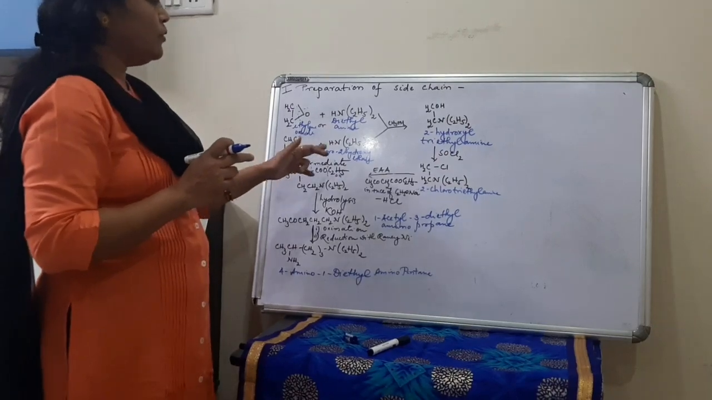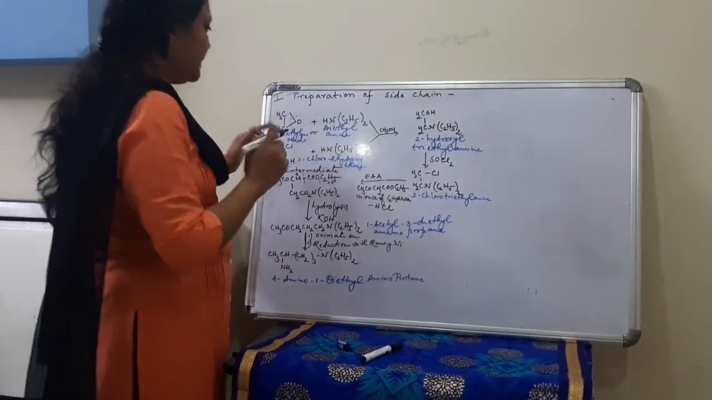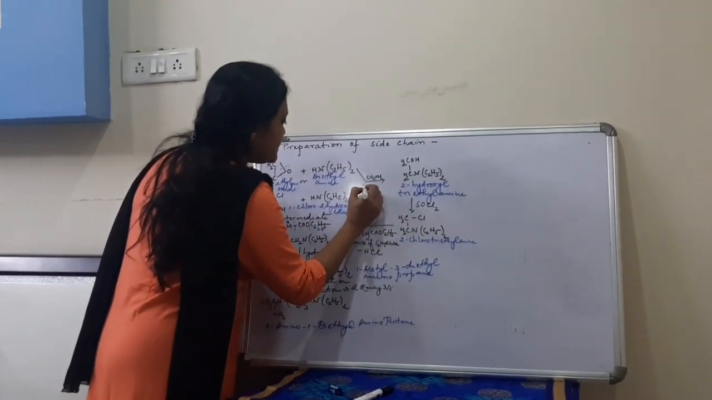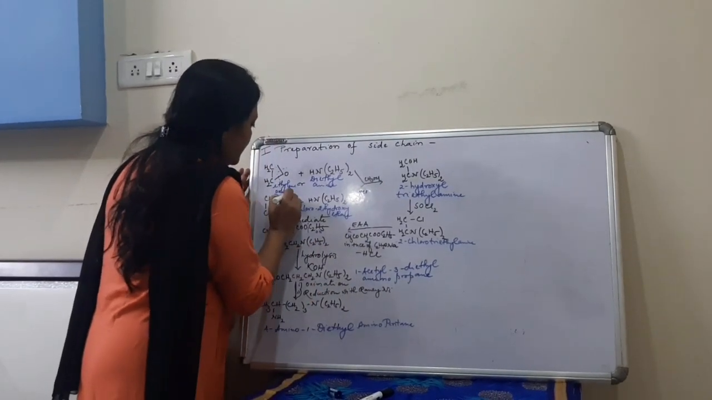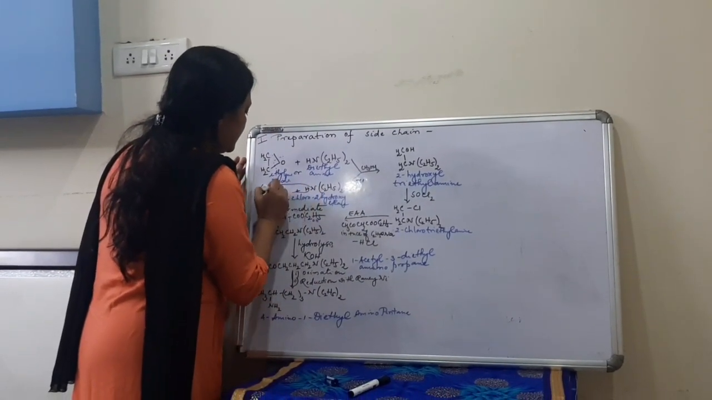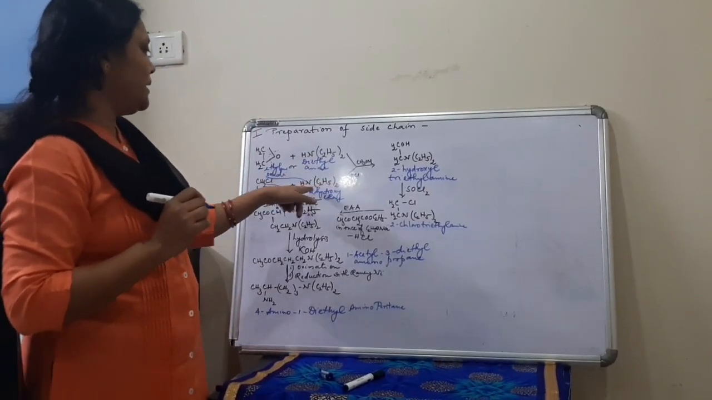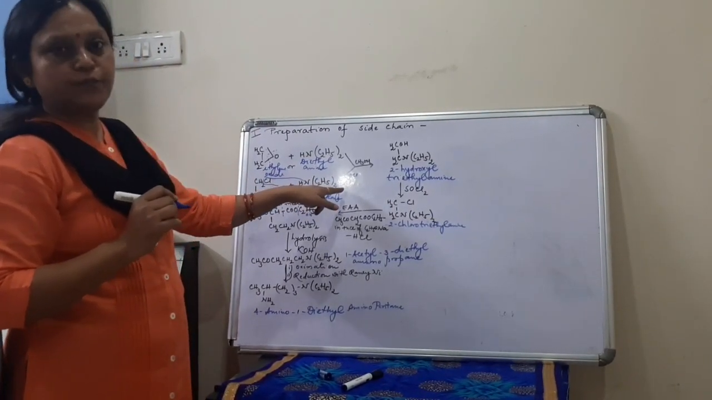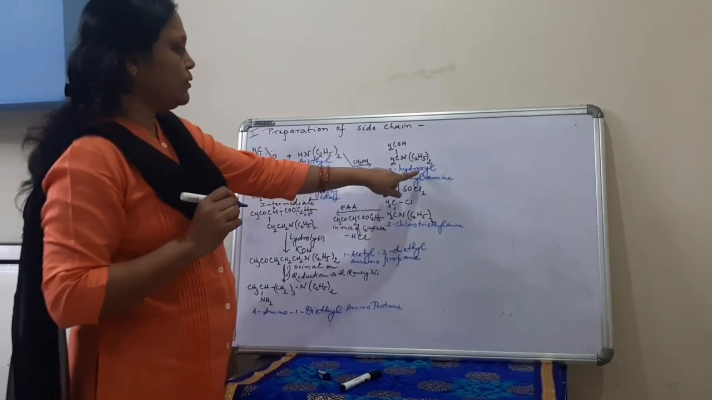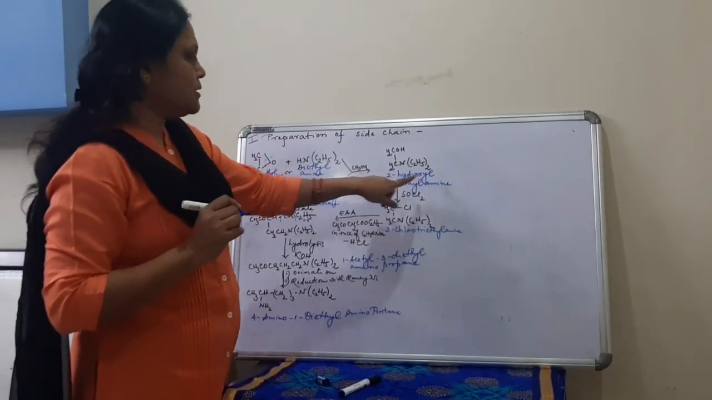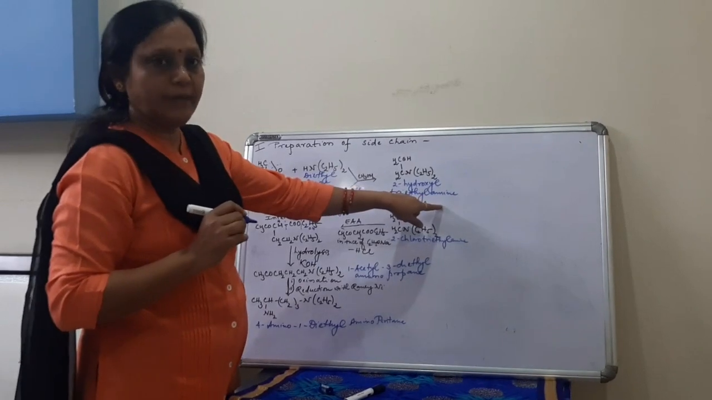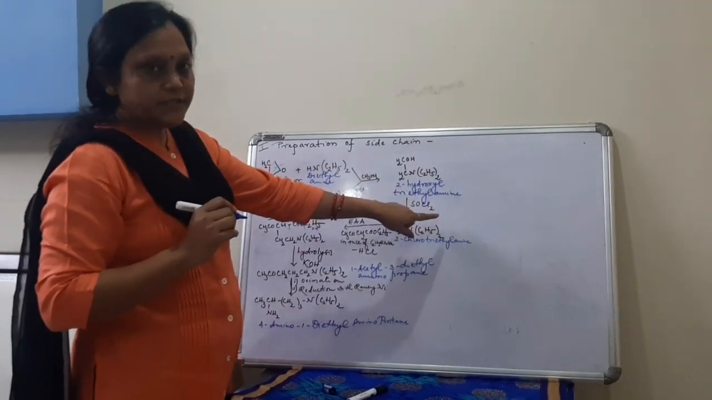If we take 1-chloro-2-hydroxyethane, then there will be removal of HCl, and it will be CH2OH, then CH2, again it will add up with N(C2H5) twice. So now what are we going to get? We get 2-hydroxy triethylamine.